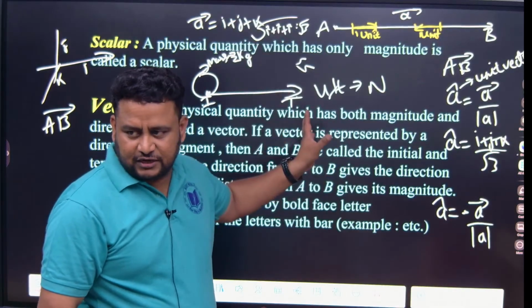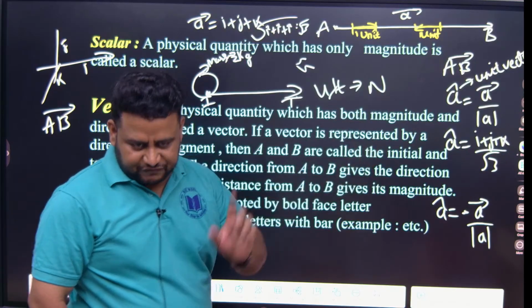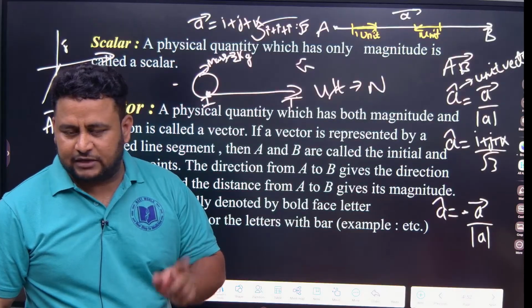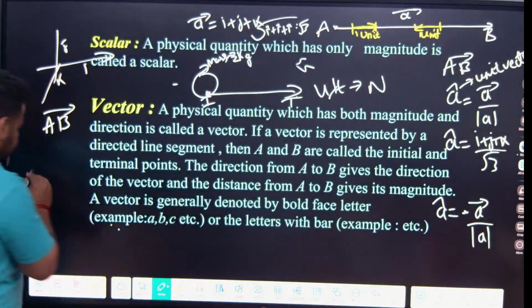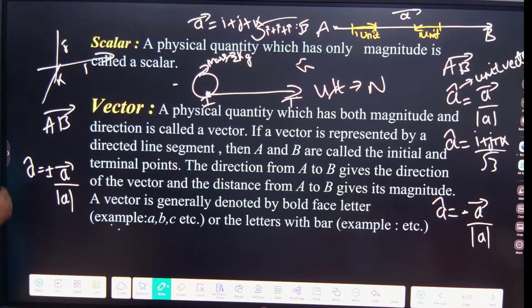So unit vector only. If the direction changes, it will become minus. So when they ask for a unit vector, if you get minus in the answer, no need to panic. The formula will always be: a cap is equal to plus or minus vector A by magnitude of vector A. Plus means along the direction, minus means against the direction of vector A. Okay, clear till here? Unit vector.